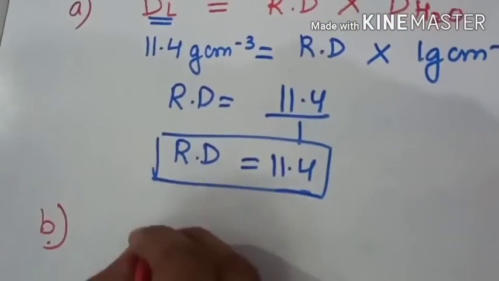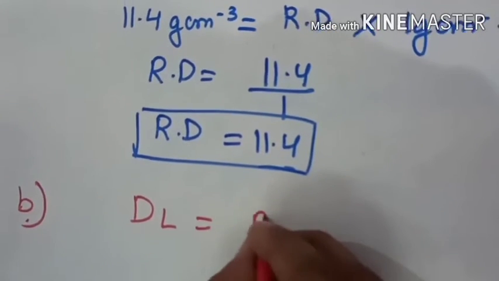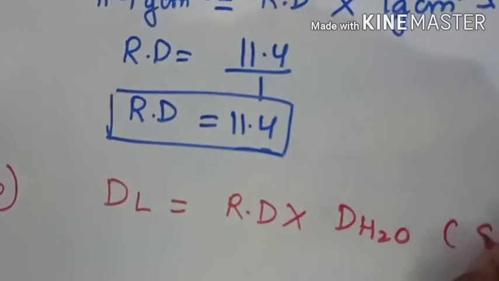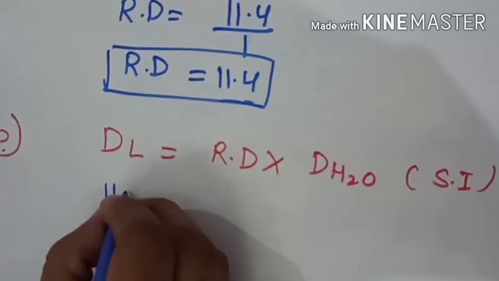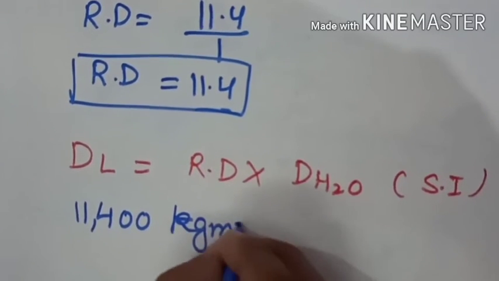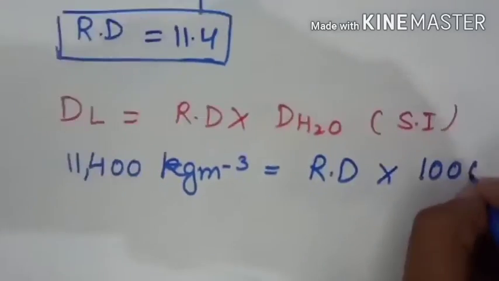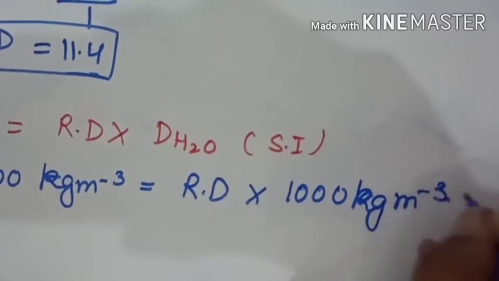For part B, you have to find the relative density of lead in SI system. So the density of lead is given in SI, 11,400 kg per meter cube, equals RD into the density of water in SI system, which is 1000 kg per meter cube.